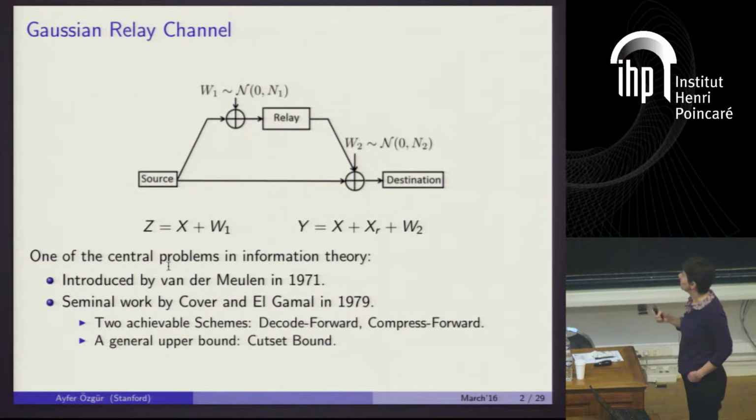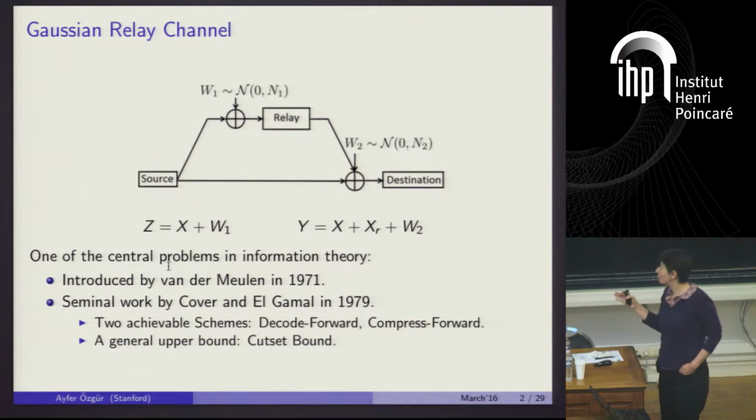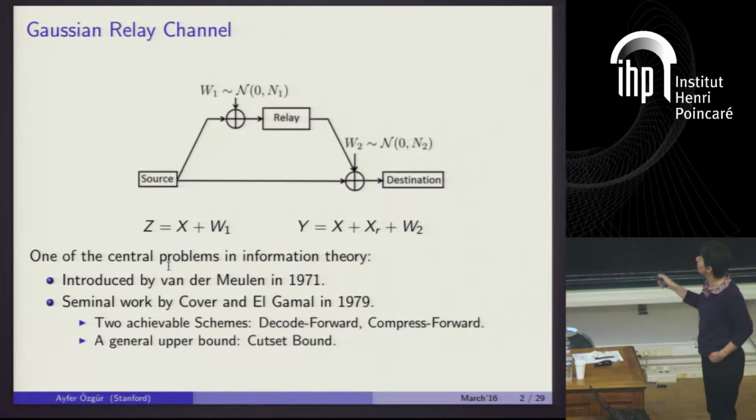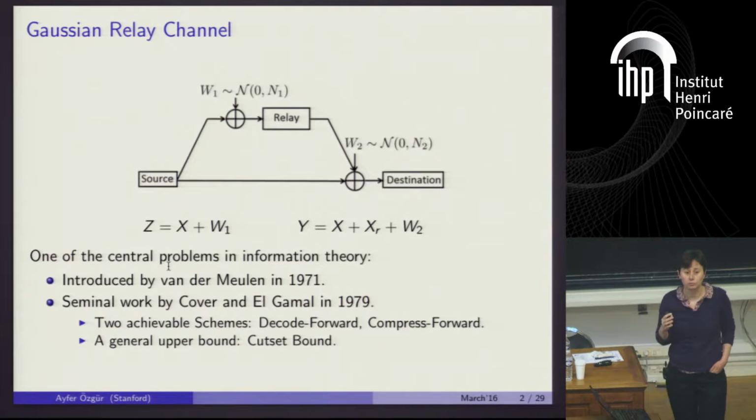There is a seminal work on this model by El Gamal and Cover from 1979, which proposes two basic achievability schemes for the setting: decode-forward and compress-forward, which correspond to the two basic operations the relay can perform here.